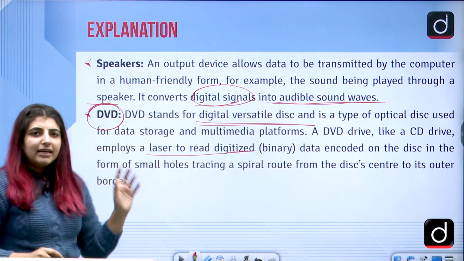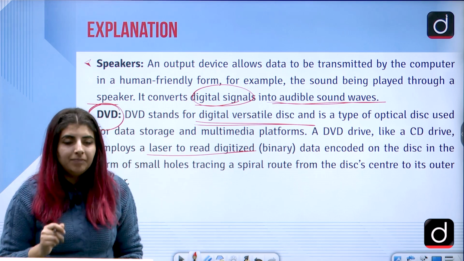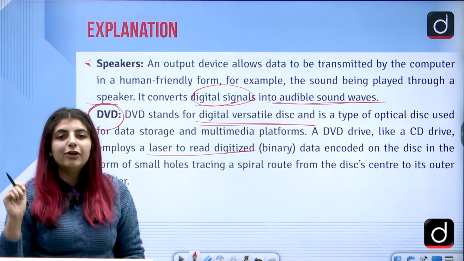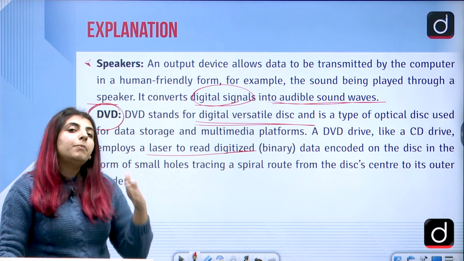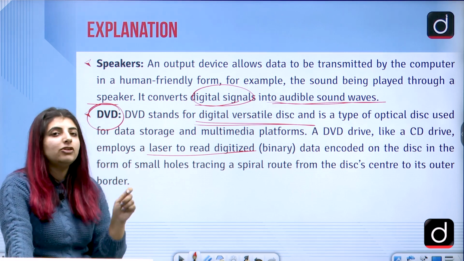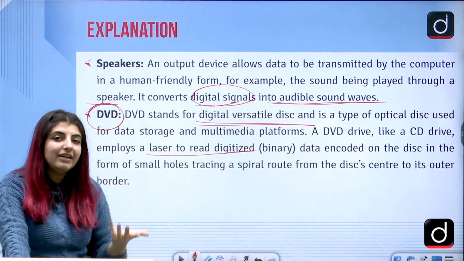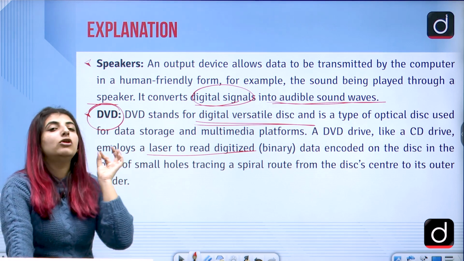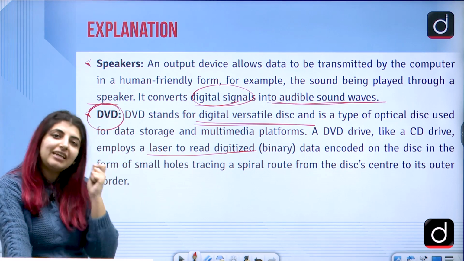So basically, you all must have seen a DVD. That thing is used to store a certain kind of data. In previous times we would get movies on DVDs and use DVD players to play those movies because the data was stored on that very disk, correct?